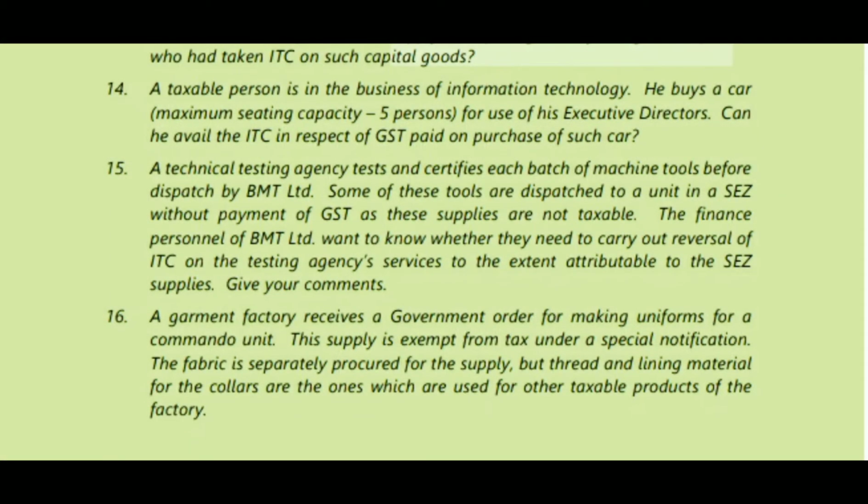And see the 14th question. A taxable person is in the business of information technology. He buys a car, maximum seating capacity 5, for the use of his executive directors. Can he avail the ITC in respect of GST paid on purchase of such car?